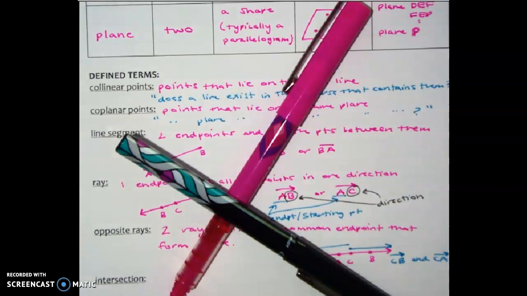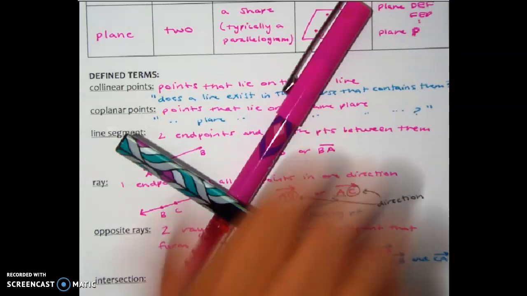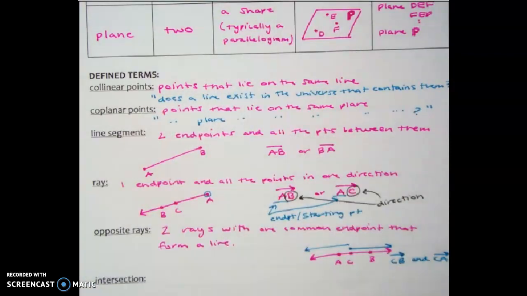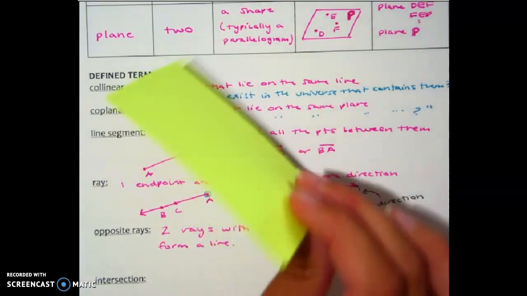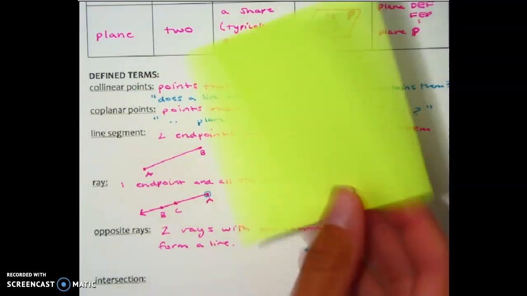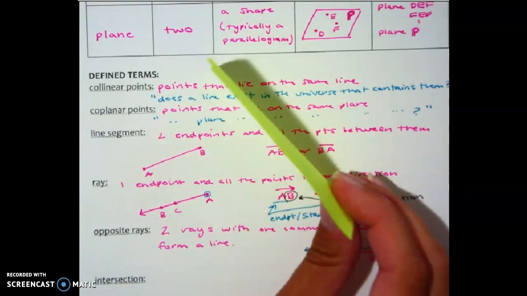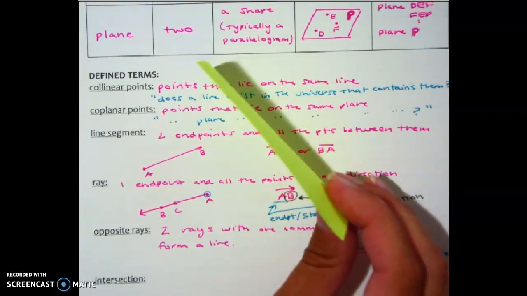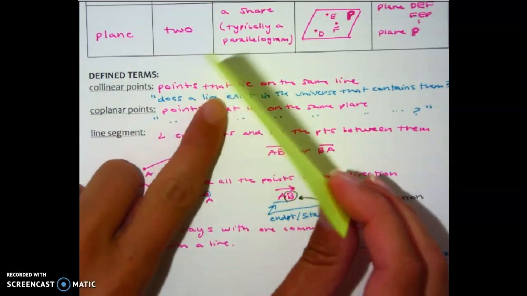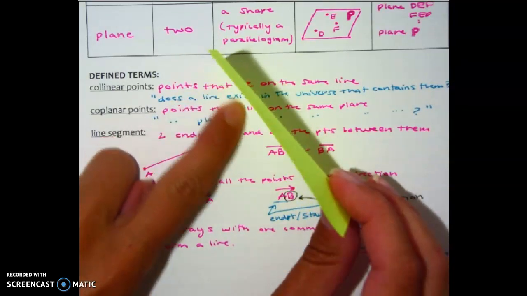If I asked you what is the intersection of, I wish I had two different color Post-it notes, but I only have one color right now. So I'll do this. What's the intersection of this Post-it note and that piece of paper? You can see if I lay it flat, but I'm going vertical with it. The intersection of that Post-it note and this piece of paper would just be these points right here.